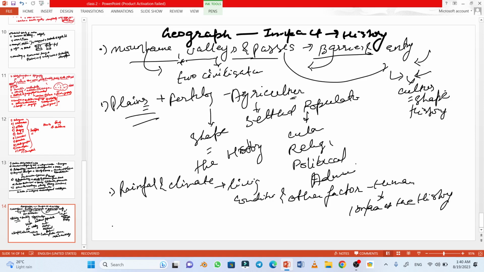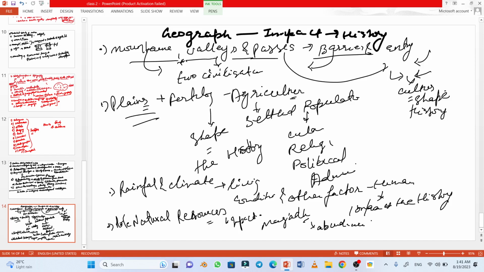Also, we see the role of natural resources. The natural resources found in the geography play a very prominent role in impacting the history. For example, Magadh became so powerful because it had an abundance of natural resources like iron and elephants, which helped in war and the establishment of such a big empire.